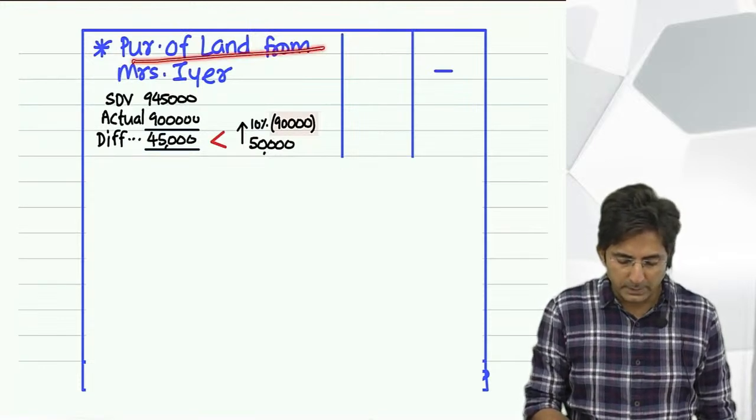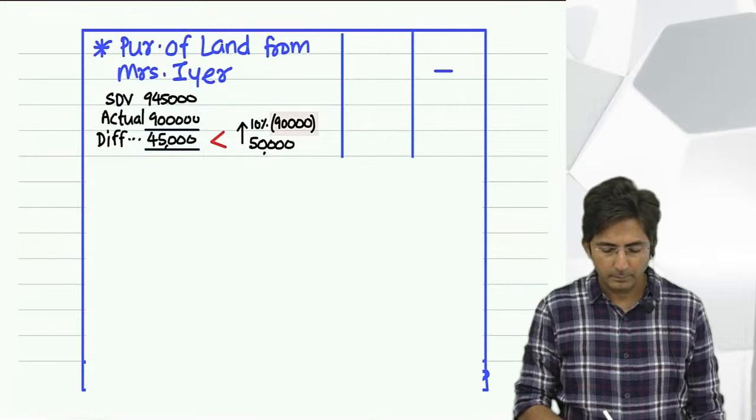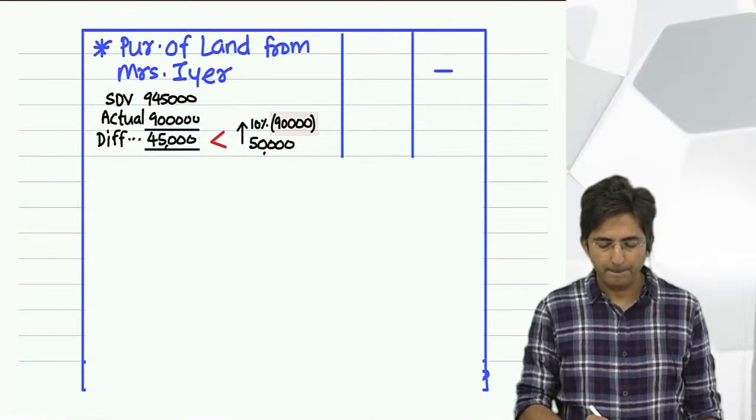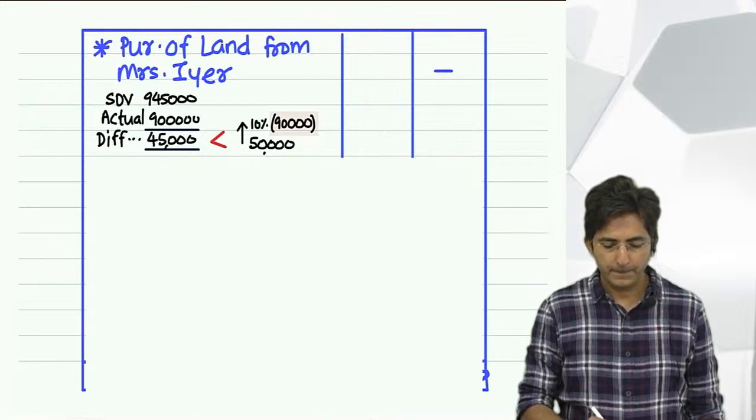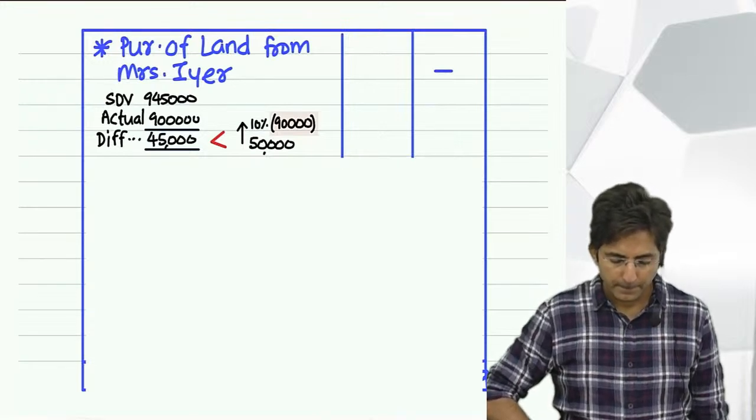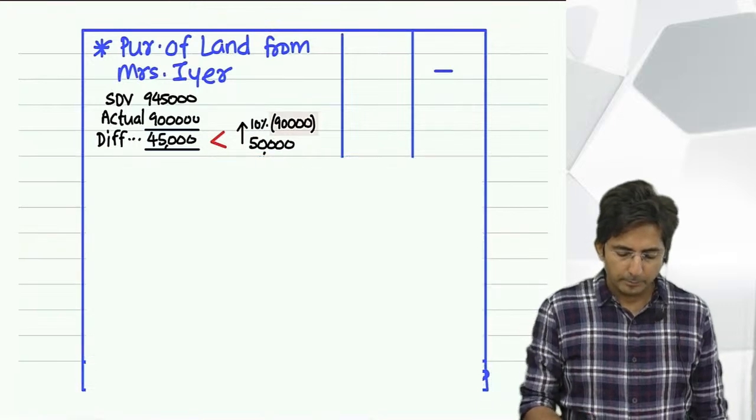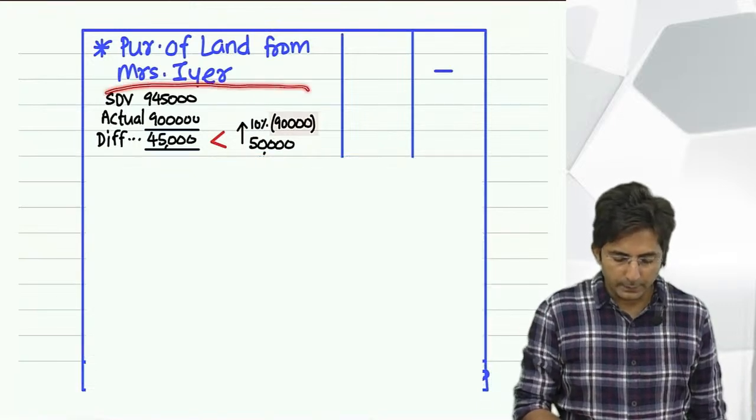Purchase of land from Mrs. Iyer. This working is compulsory to show.